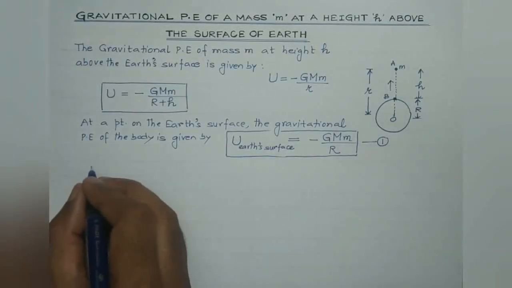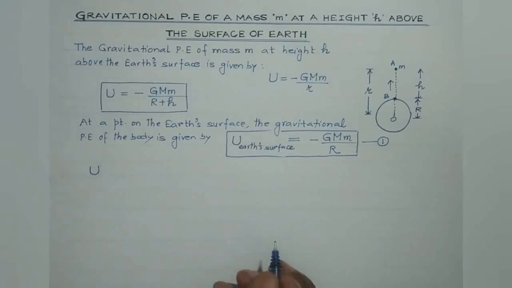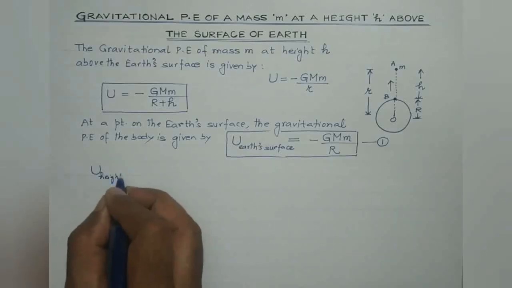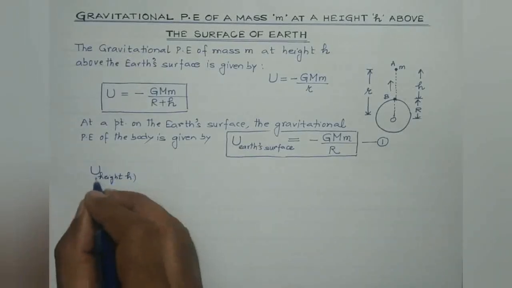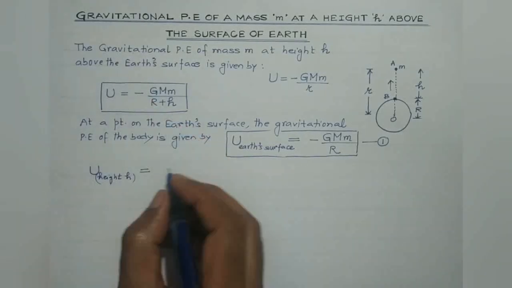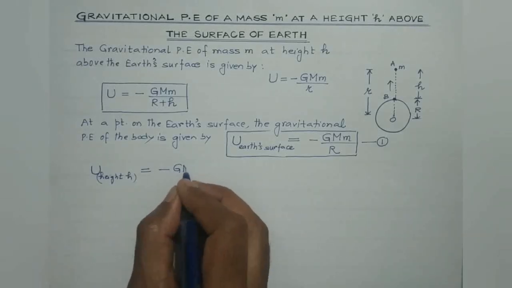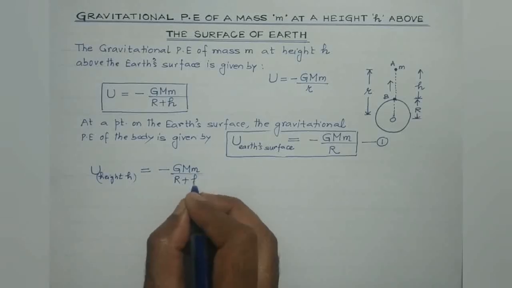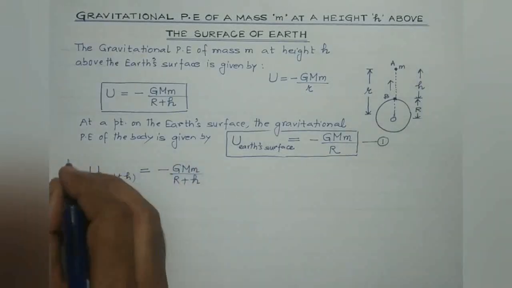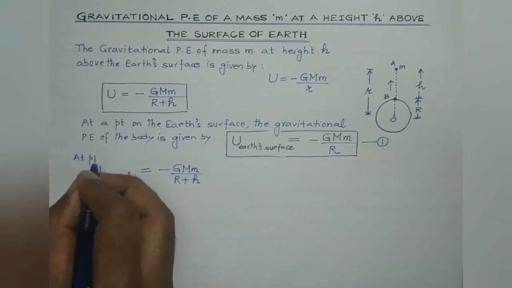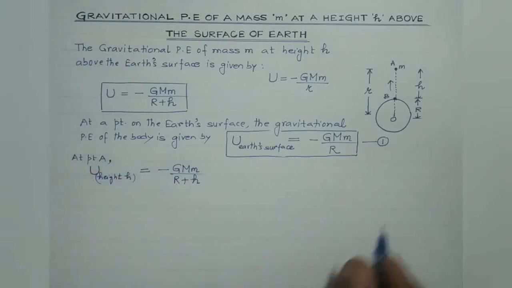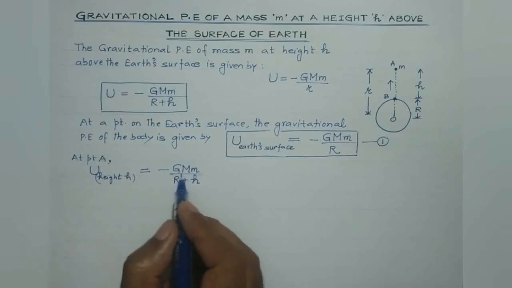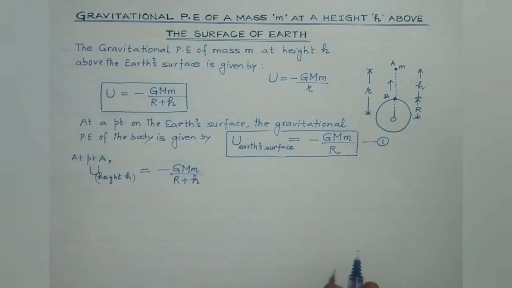Now, potential energy of the body when it is at height h is given by minus G capital M small m divided by R plus h, right? At point A, the gravitational potential energy of the same body is given by minus G capital M small m divided by R plus h.